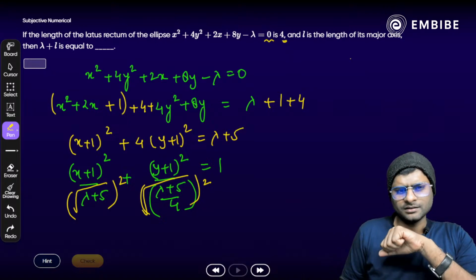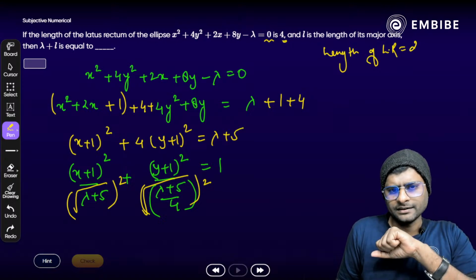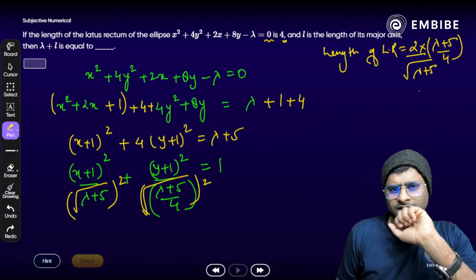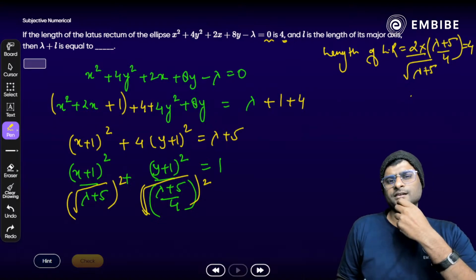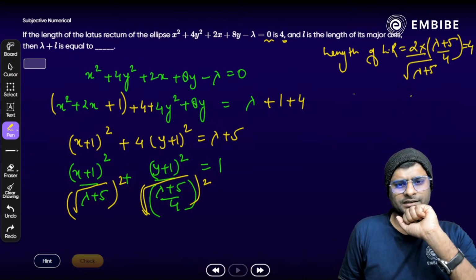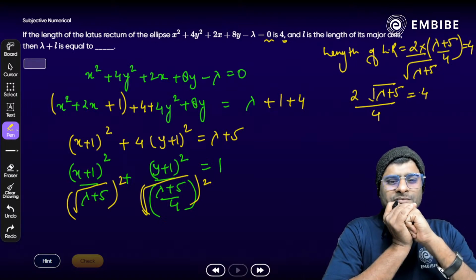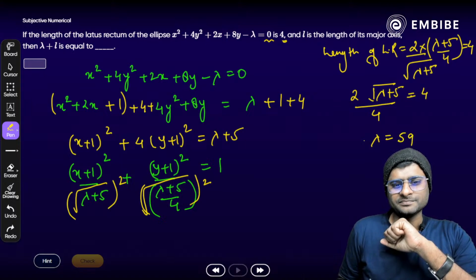So what do we need to apply here? The formula. Length of LR, that is what? 2b square by a, 2 times lambda plus 5 by 4 by square root of lambda plus 5, which is equal to 4. Remember, which is equal to 4 here. So try to solve it. It will cancel out square root terms. So what we get here? 2 times square root of lambda plus 5 divided by 4 is equal to 4 here. Just try to solve it. 8, 64 minus 5. Lambda is 59.